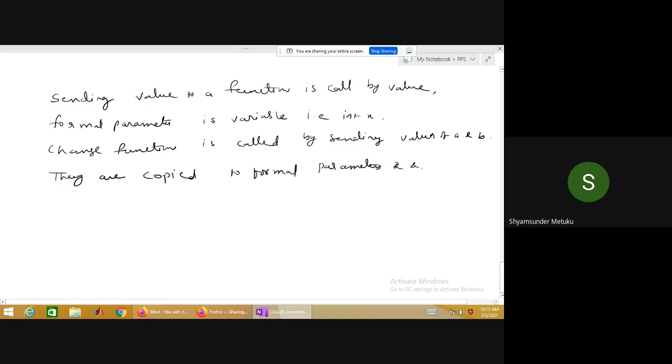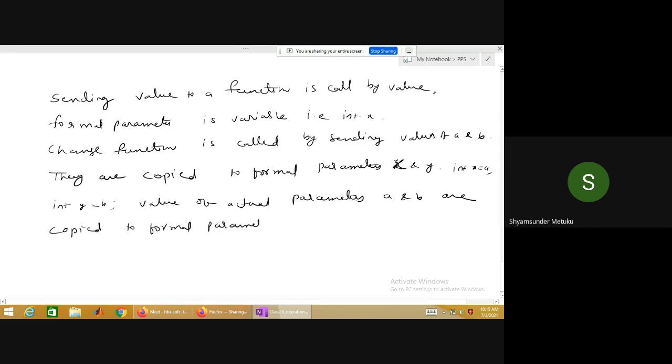X and y. Int x equal to a, int y is equal to b. Values of actual parameters a and b are copied to formal parameters x and y.